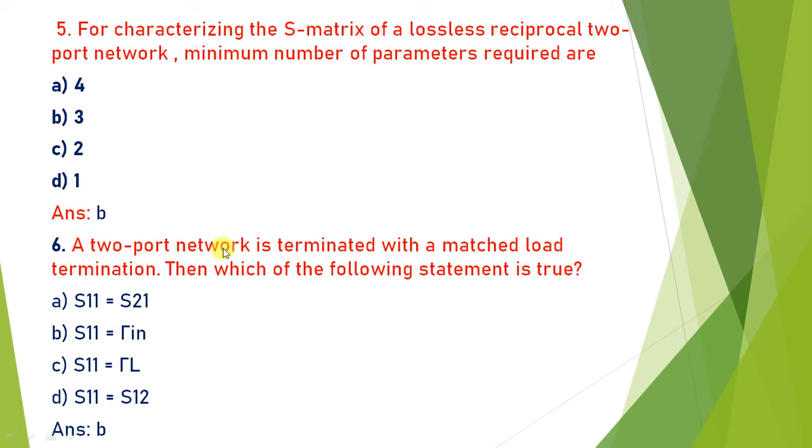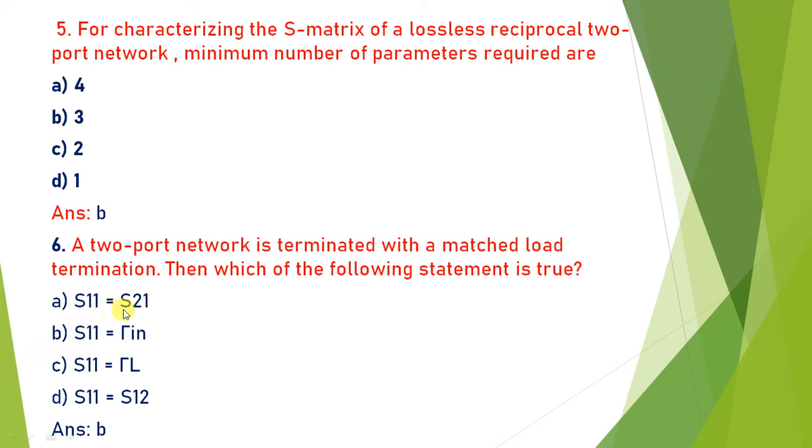A two-port network is terminated with a matched load. Which of the following statements is true? A matched load means the source impedance is equal to the load impedance, Z0 is equal to ZL. If Z0 is equal to ZL, then for a two-port network, S11 and S22 are the same, and both are equal to 0. S11 is the input reflection coefficient, and S22 is the output reflection coefficient. So which condition satisfies this?